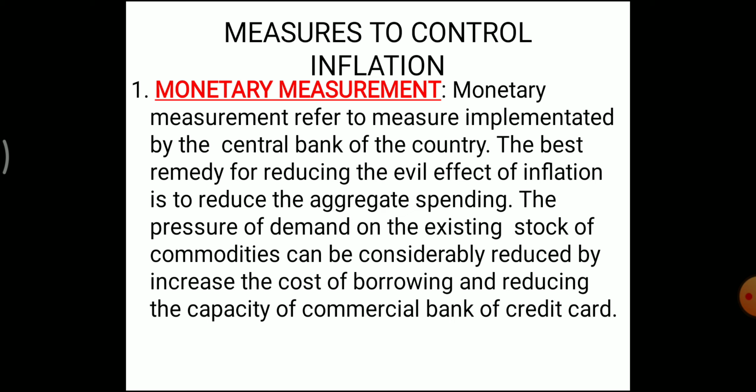The central bank will follow a tight money policy, adopting the following important measures to control inflation. The first one is reducing the volume of currency issued by the central bank. So additional issues of new currency notes can be prevented to suppress the intensity of inflation.